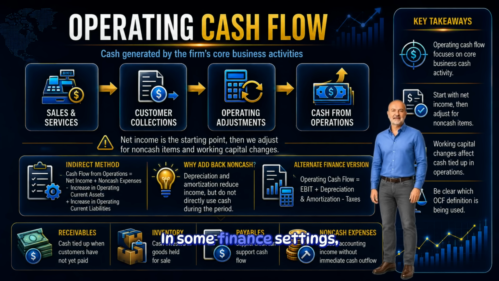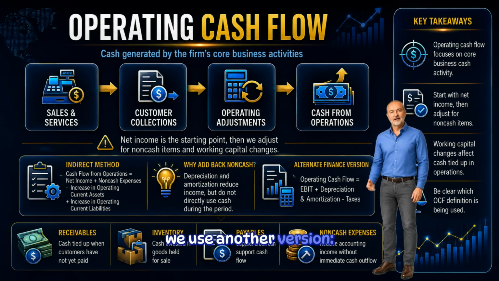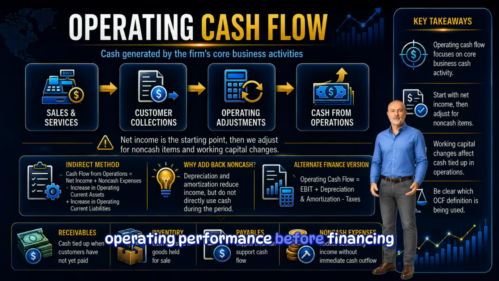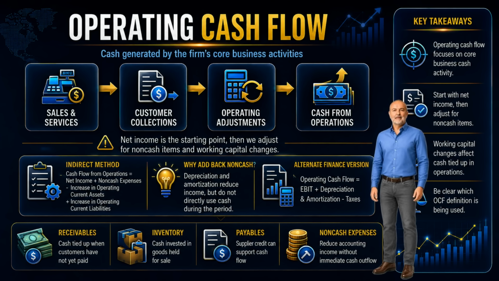In some finance settings, we use another version. Operating cash flow equals EBIT plus depreciation and amortization minus taxes. This version focuses on operating performance before financing decisions. The main point is to understand the context and be clear about which definition is being used.